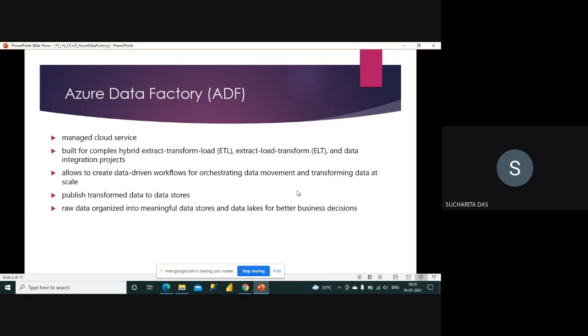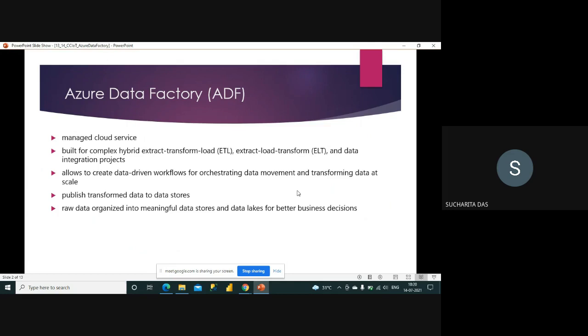I'll show you some of them, and I will give some documents also that you can go through, and you can try to create your own Azure Data Factory, because unless you create it on your own, it is not possible to get a clear understanding of it.